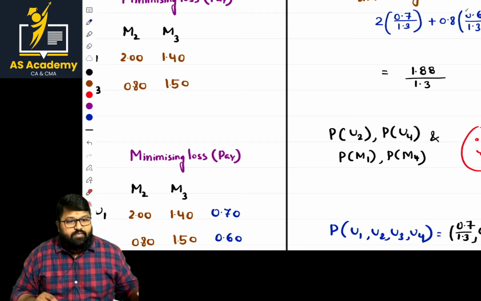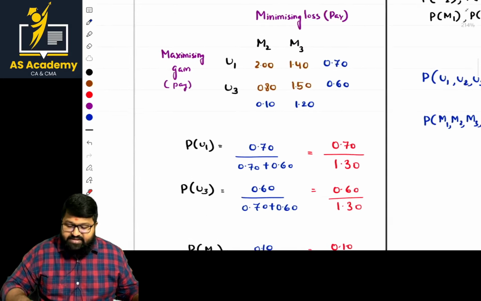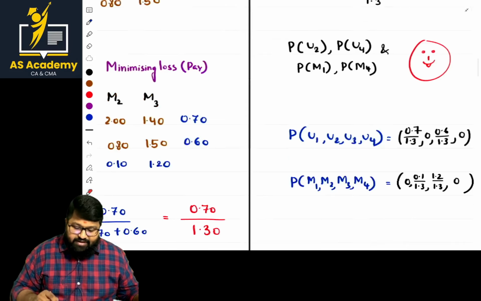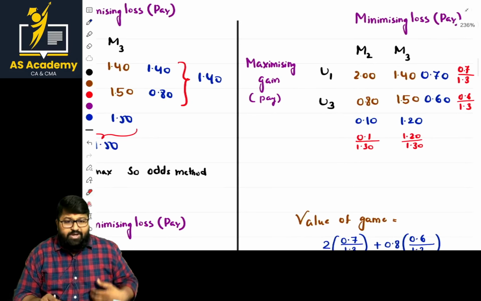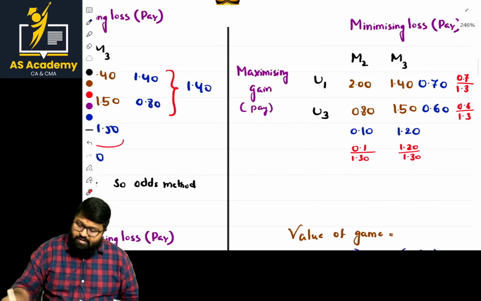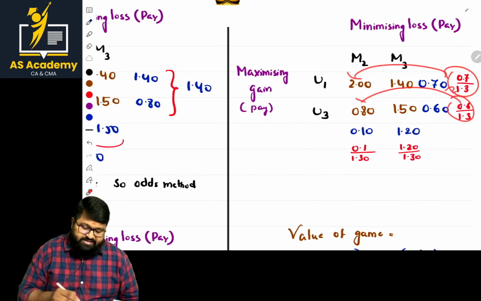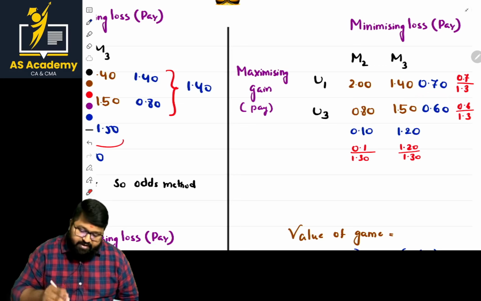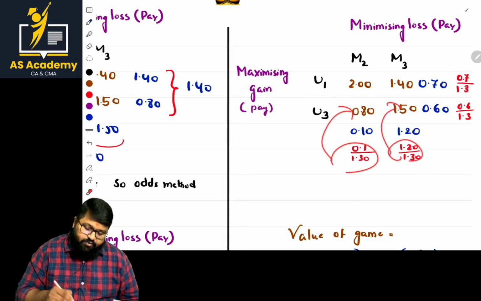In this case, we are done with the value now. Till here it is done. We calculated the probabilities. All the 4 probabilities are calculated. Then we are calculating the value of the game. How to calculate the value? Once the values of probabilities are done, just multiply. You can multiply this part with this plus this part with this, or else you can multiply this with this. You will get the same value for sure. Or even this value with this plus this value with this, and you get a summation.